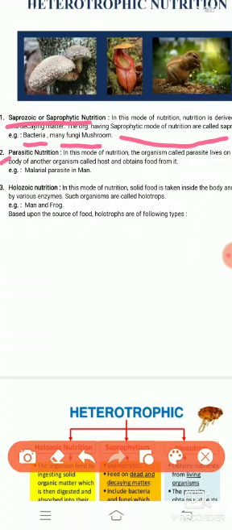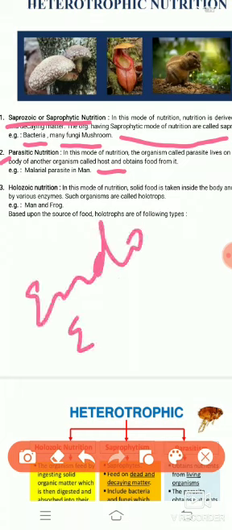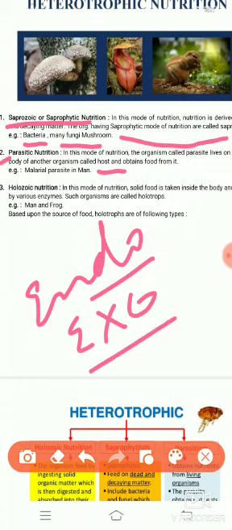Next comes parasitic nutrition. In this type of nutrition, an organism called the parasite obtains food from the body of another organism, which is called the host. Parasites are of two main types, endoparasites and exoparasites.